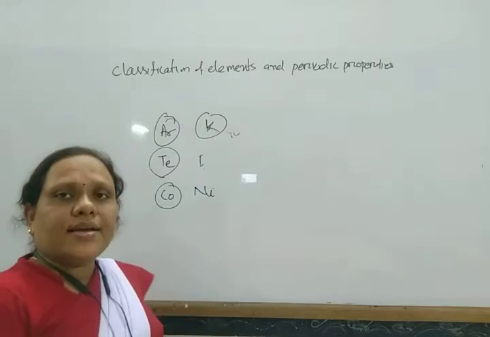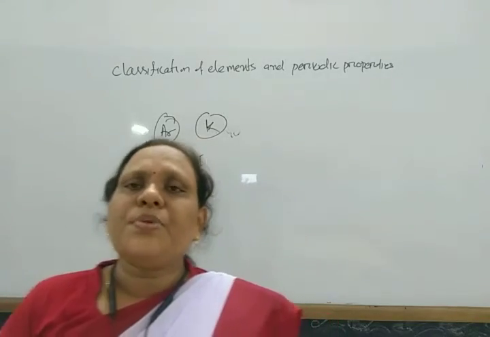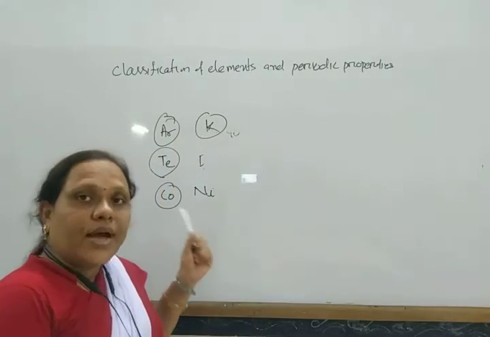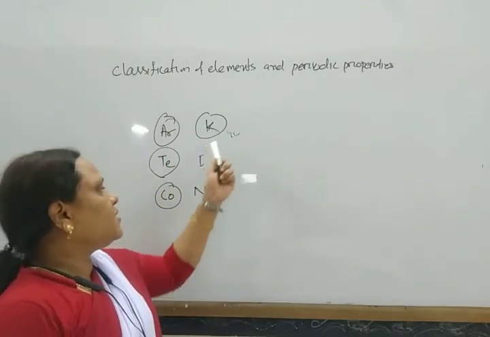In this way, he could not explain the position of argon, tellurium, and cobalt, which are placed before potassium, iodine, and nickel respectively.